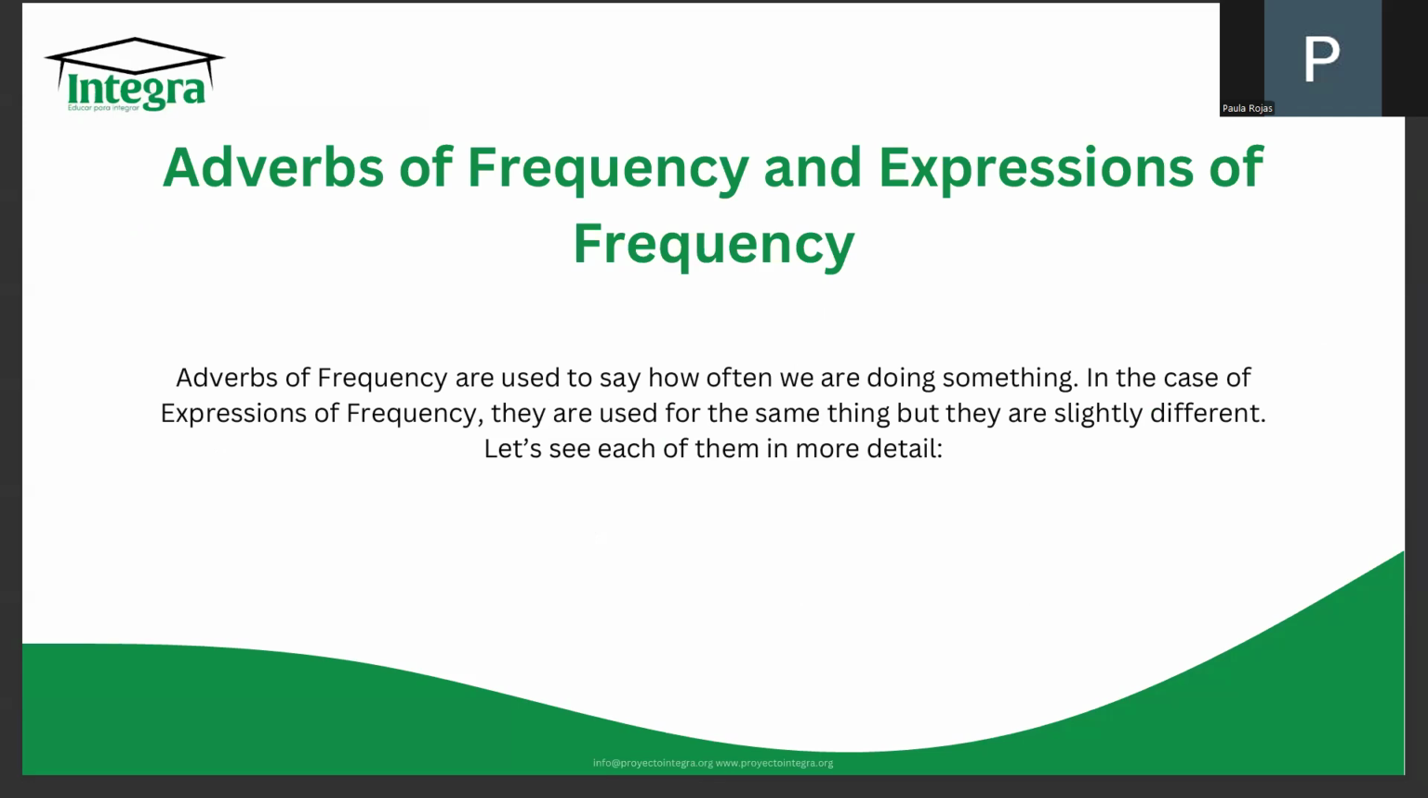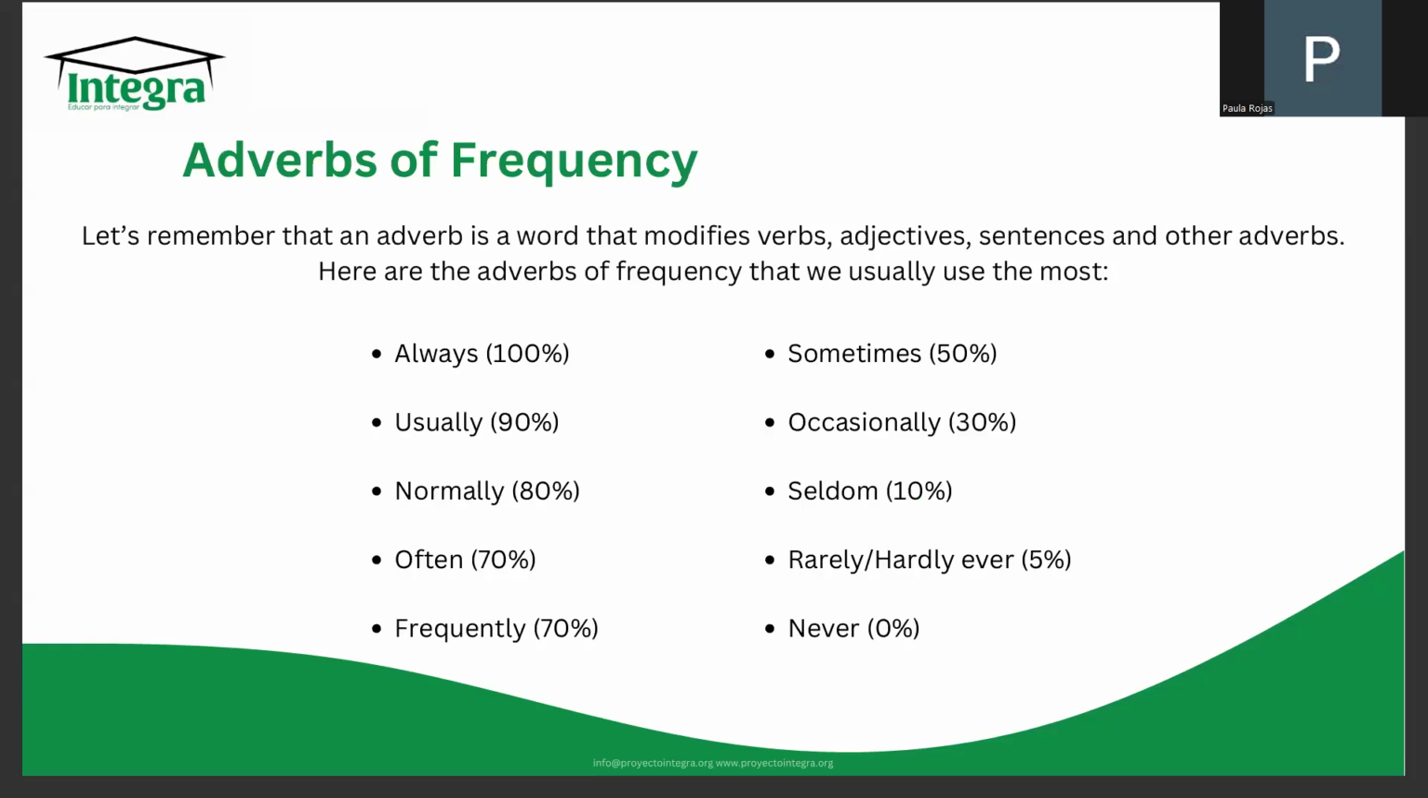We're going to see the specific adverbs, the specific expressions, and the occasions where we can use them. And also with that, you're going to see what makes them different. So first, we have the adverbs of frequency. Let's remember that an adverb is a word that modifies verbs, adjectives, sentences, and also other adverbs. Here are some of the ones that we use the most for expressing frequency.